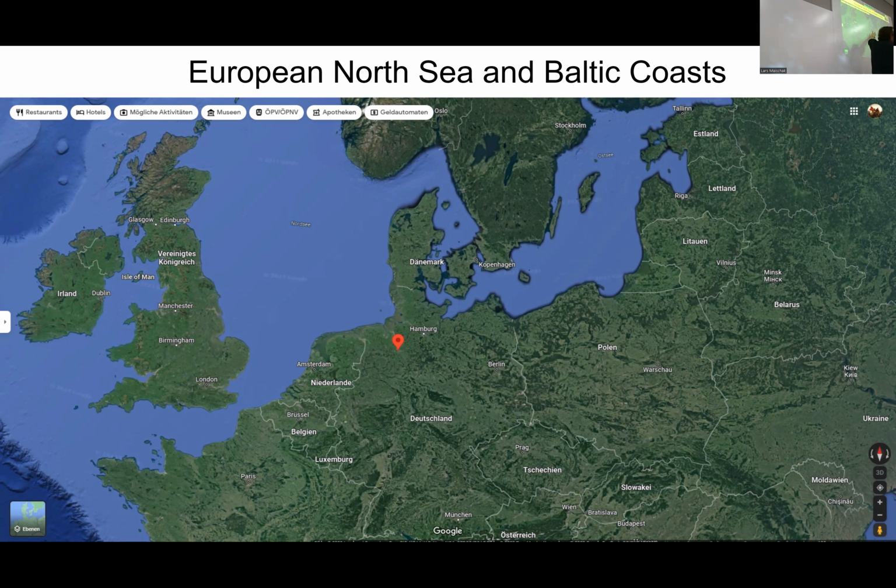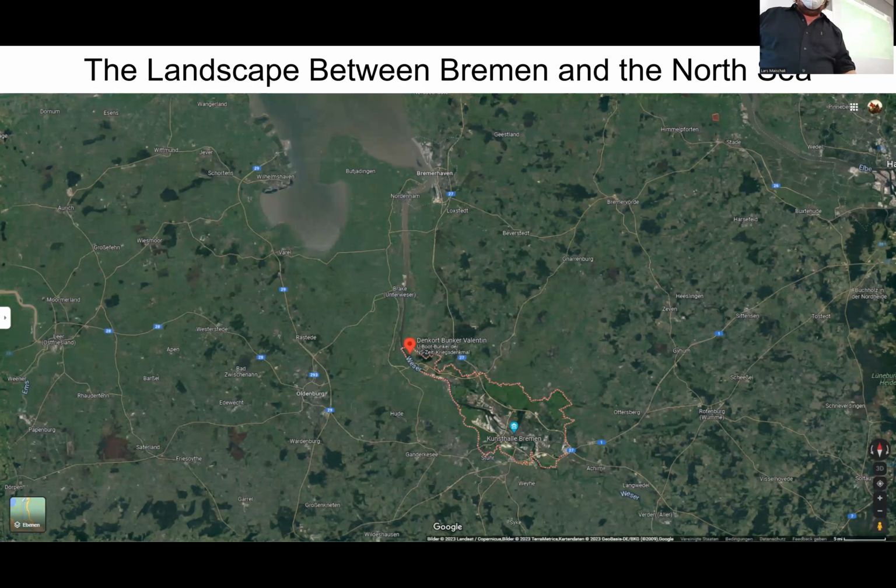Then, of course, after the retreat of the glaciers and the rising sea levels, you can't see this here very well, but I'll point it out on one of the next maps, catastrophic storm surges formed the coast in many places, like this place here. There's another one over there. There are legends confirmed by now of large trading ports swallowed by the waves in a storm in the 1300s. So the sea is always present.